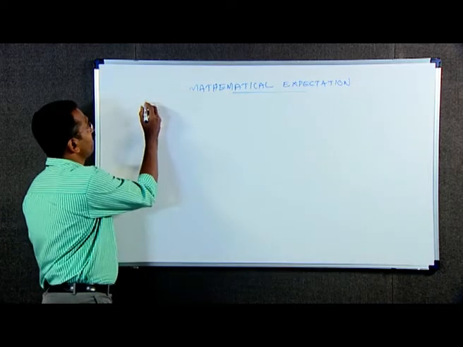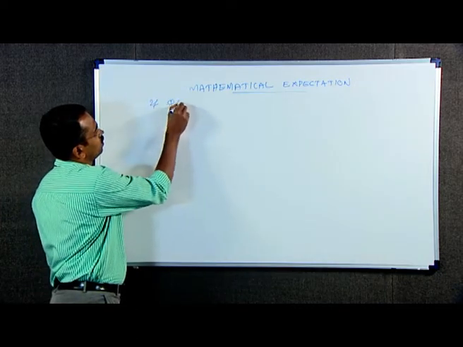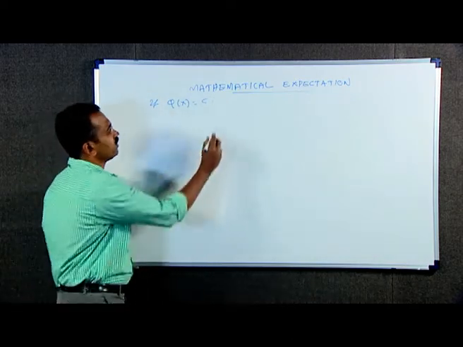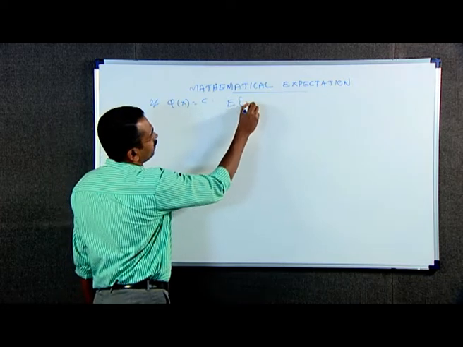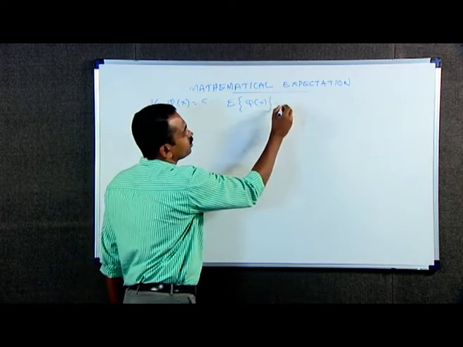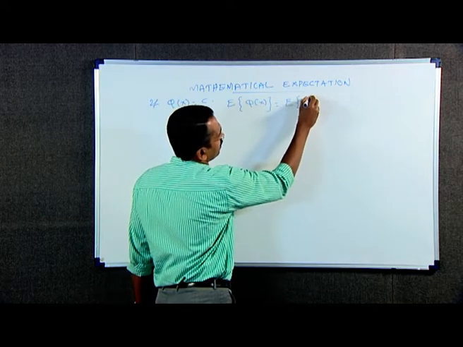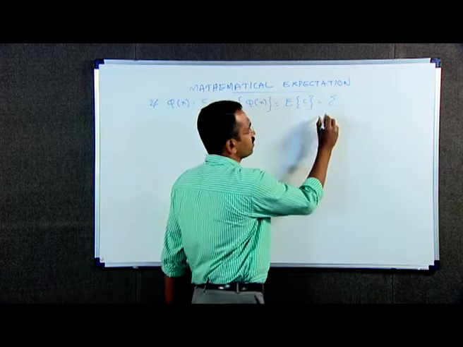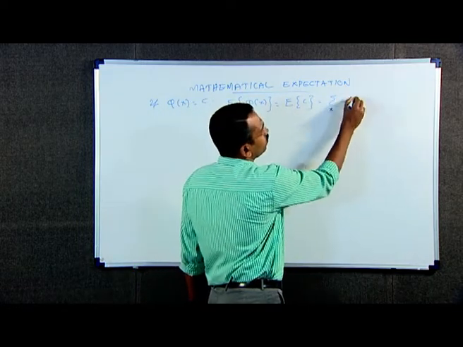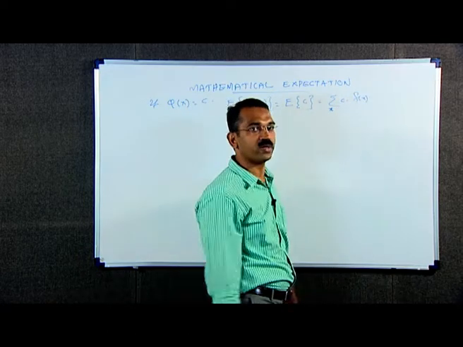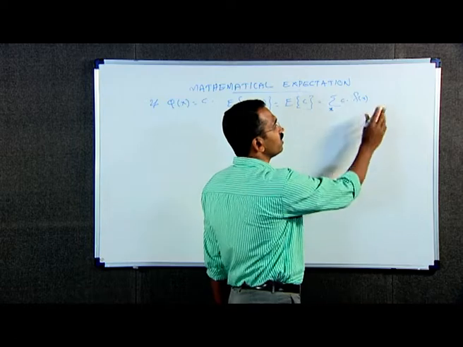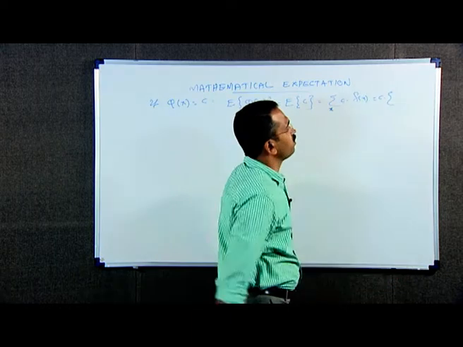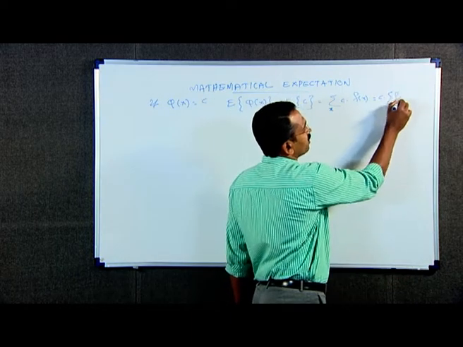If phi of x is equal to a constant function c, where c is a constant, then expectation of phi of x is equal to expectation of c. By definition, this is equal to summation over all x c into f of x, where f of x is the PMF of a discrete random variable capital X. This is equal to c into sigma over all x f of x.